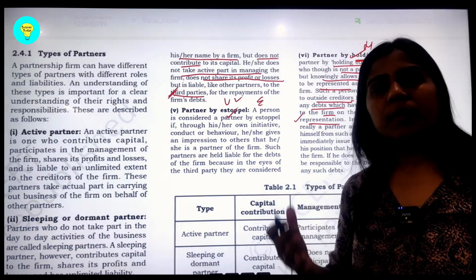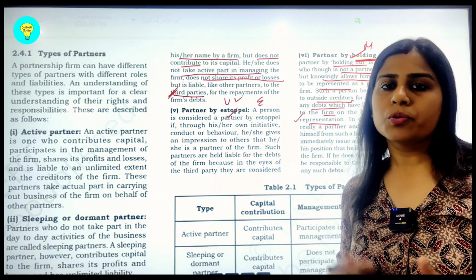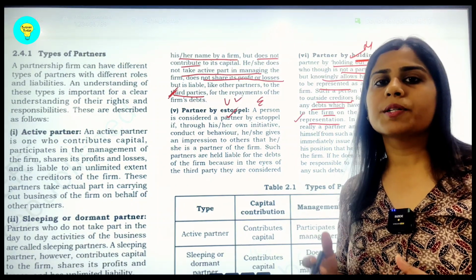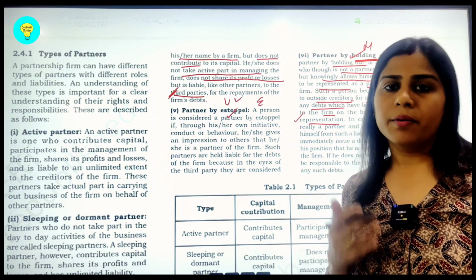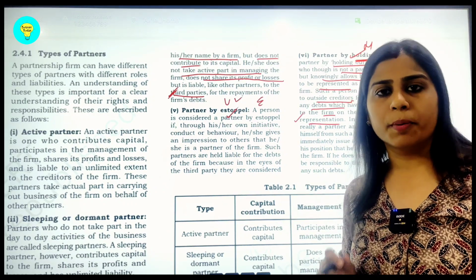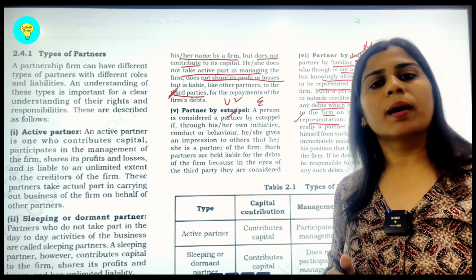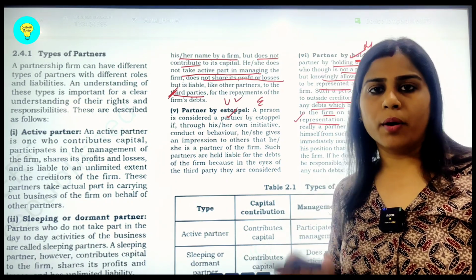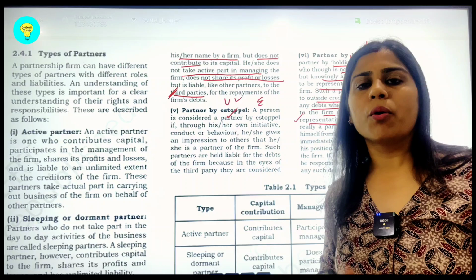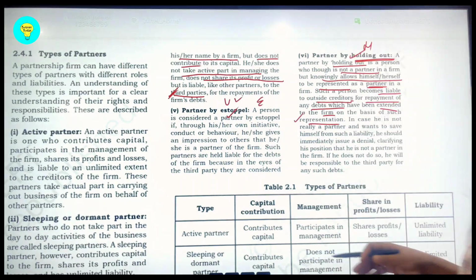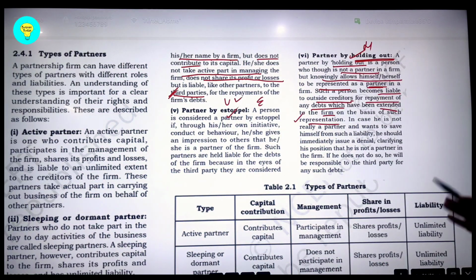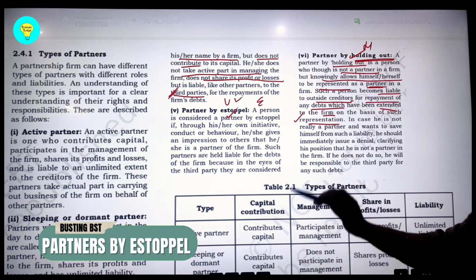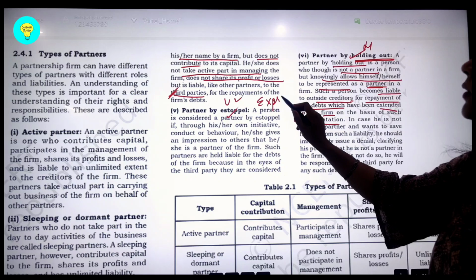जैसे मान लीजिए कोई एक सेलिब्रिटी बैठी है तो उसको ऑब्वियसली उस पर लोग फेथ करते हैं, भरोसा करते हैं, ट्रस्ट करते हैं, and that celebrity is holding out, suppose not refusing that he or she is not a partner to the particular firm. So then he or she becomes unlimitedly liable towards the third parties who have trusted him or her for contribution or for the firm's debts. So in that case, there is an unlimited liability. Similarly, students, in case of estoppel also, E for estoppel, you remember like this, and E for express behavior.